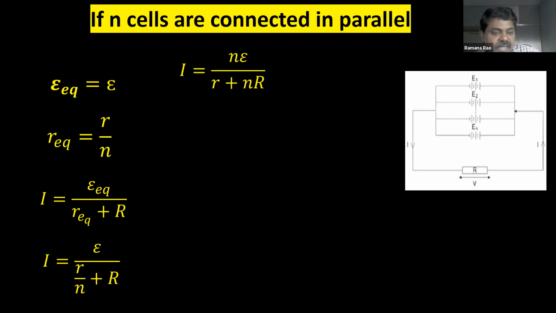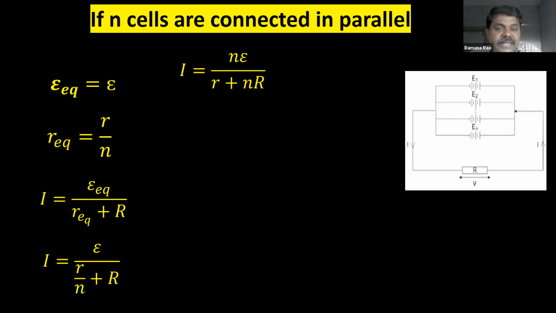That is, I is equal to N epsilon by (R plus NR). You can take LCM N, and if you simplify the equation, you will get N epsilon by (R plus NR). So this is the final equation for the combination of N cells.